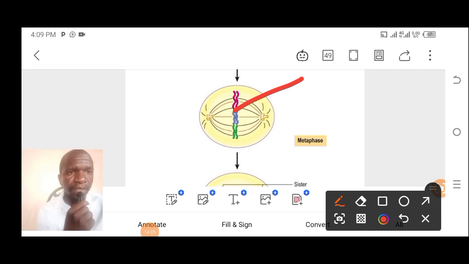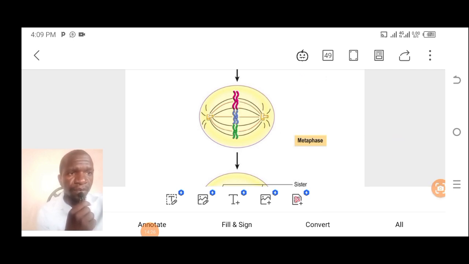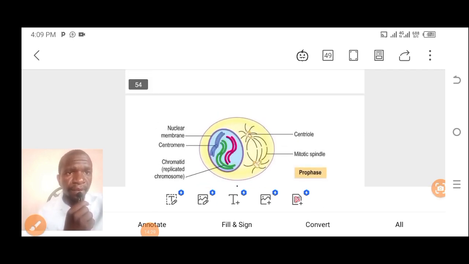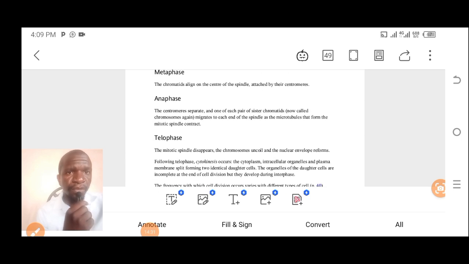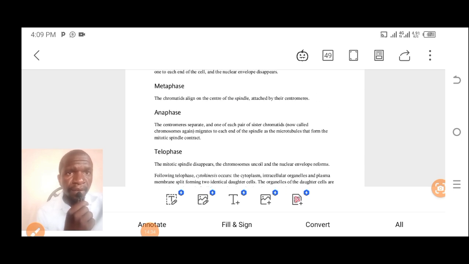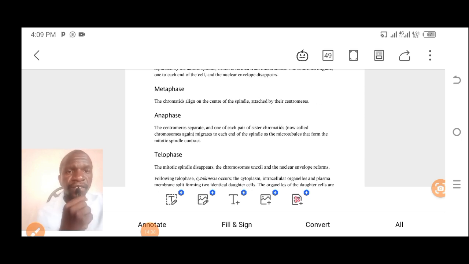So this is what happens under the process of metaphase. Now, what happens under anaphase?